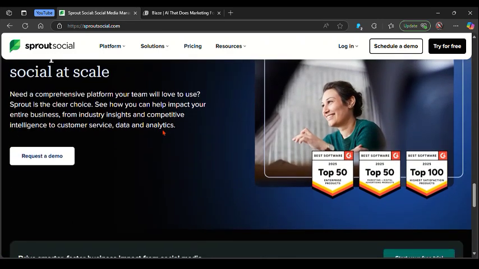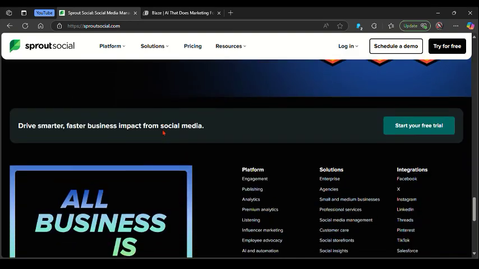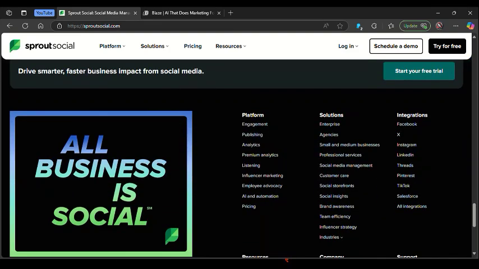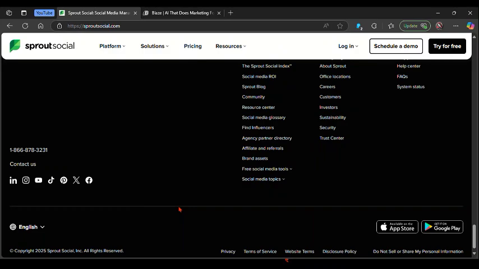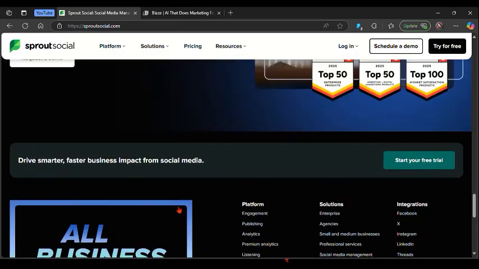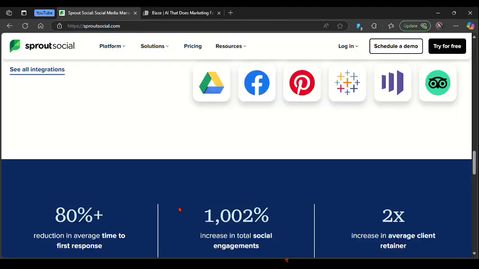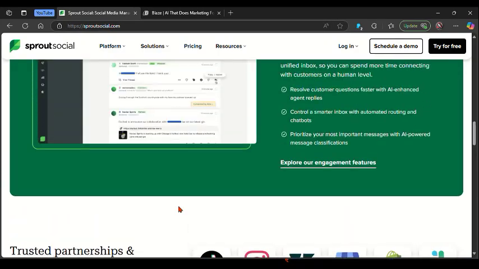On the other side, you can simply pick Blaze AI if you are a content creator or a small business needing light AI-enhanced tools that speed up your content pipeline and post scheduling without the overhead of data-heavy features. So let me know in the comment section what your takes are about these two platforms.